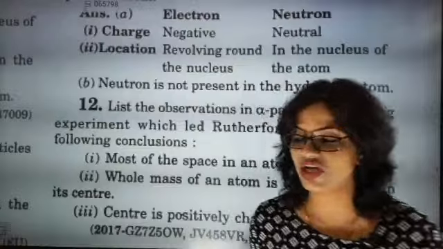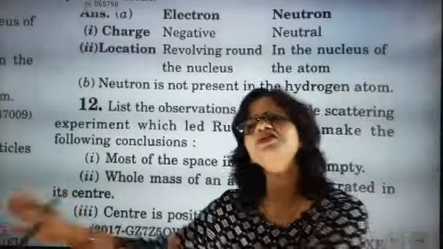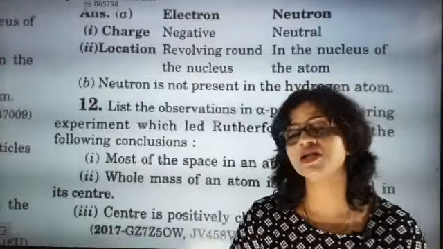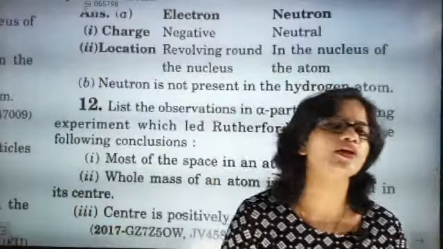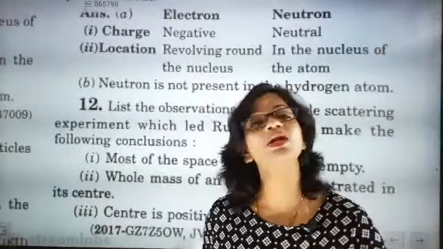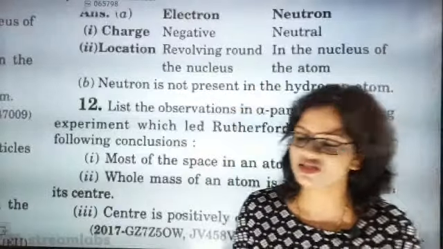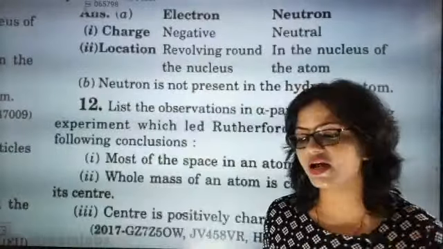Center is positively charged. So why is the center positively charged? One simple answer is that the center is positively charged because alpha particles were positively charged, and when these alpha particles went near, they got reflected back. So that means only positive. Like charges repel each other and unlike charges attract each other. So here it was a case of repulsion rather than attraction.